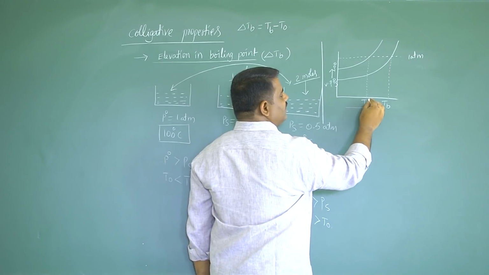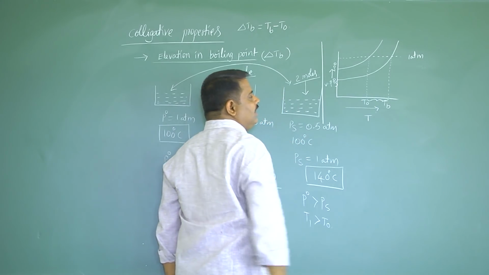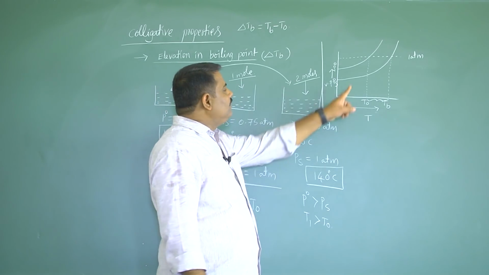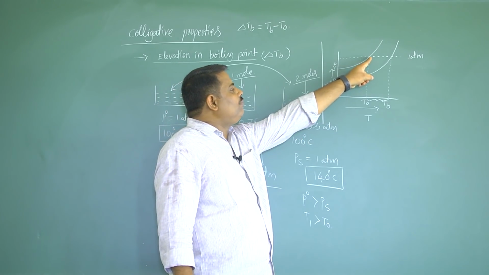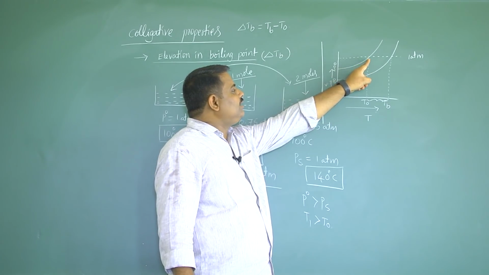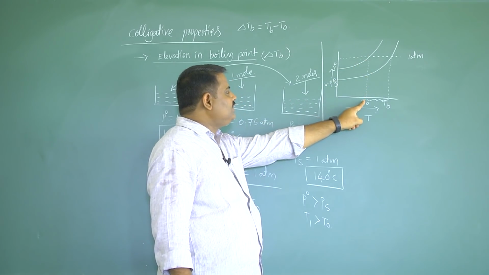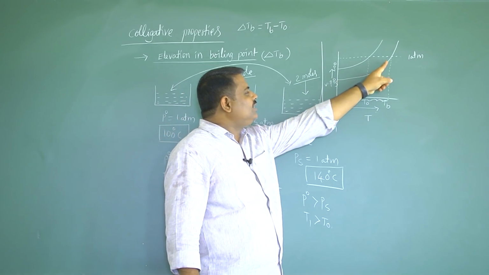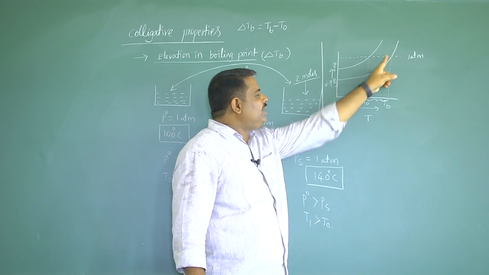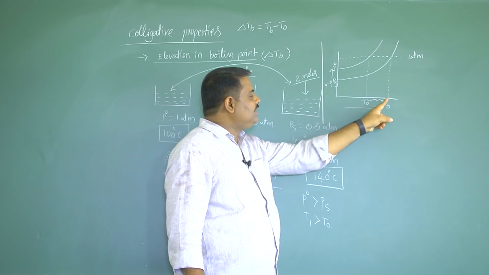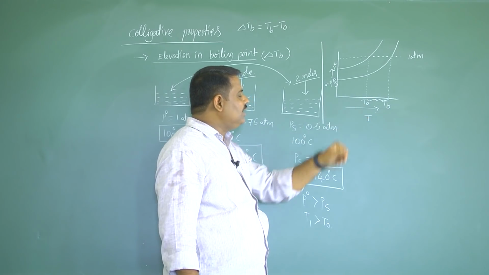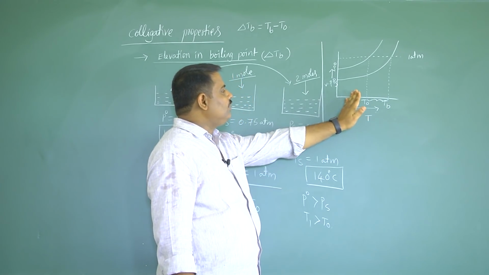See this difference. This difference is called elevation in boiling point. Here the vapor pressure of the pure component reaches 1 atmosphere at this temperature. Vapor pressure of the solution reaches 1 atmosphere at more than that temperature, that is Tb. The difference between Tb and T naught is called elevation in boiling point.